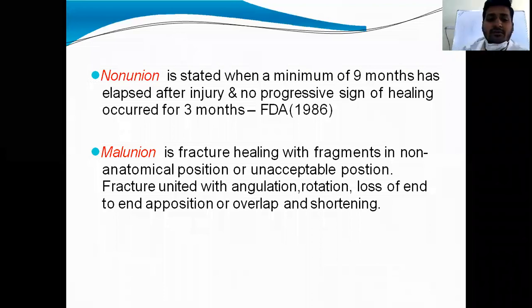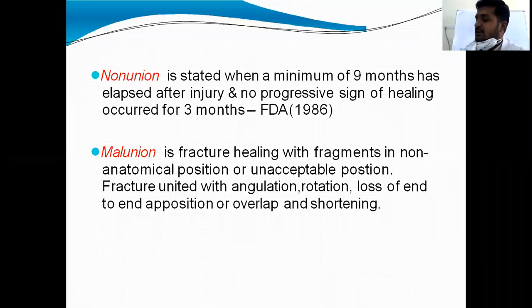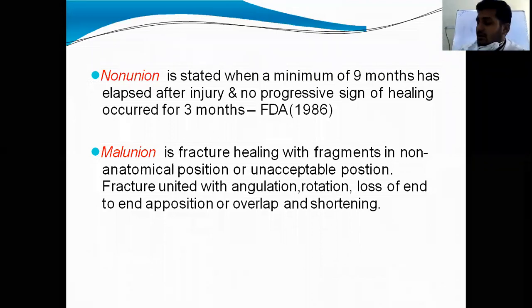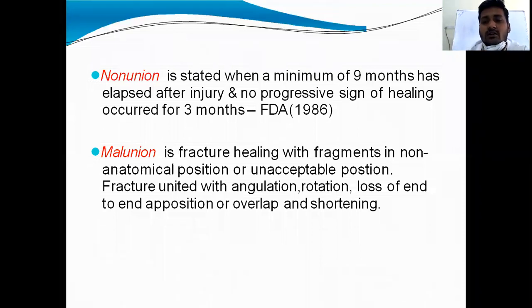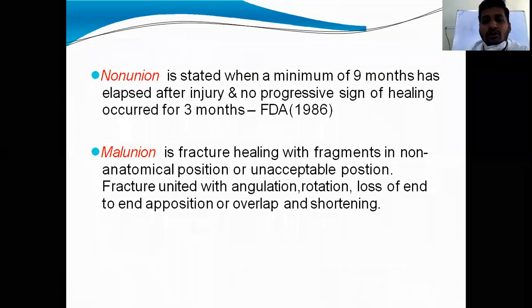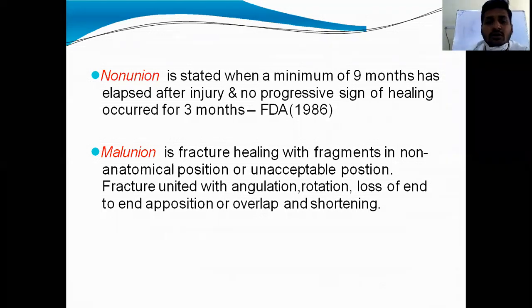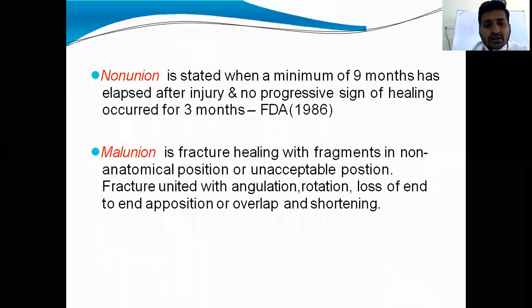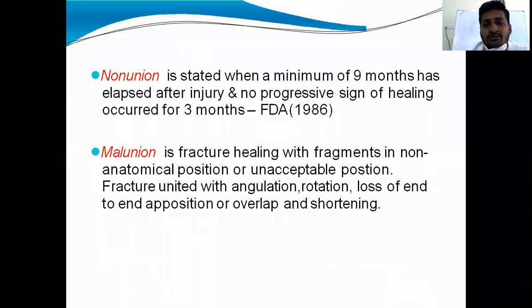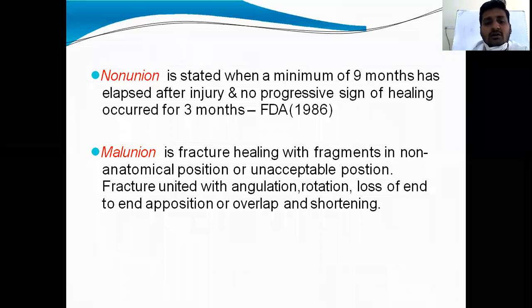It differs from fracture to fracture. In case of fracture neck of femur, we need not wait 9 months to say whether non-union has been established or not. We can tell non-union of fracture neck of femur after 3 months. We need not wait for 9 months.